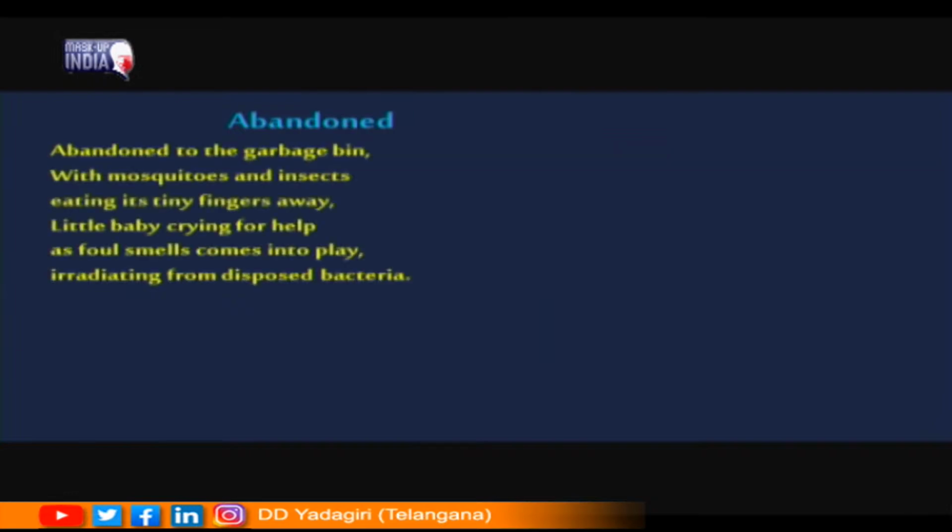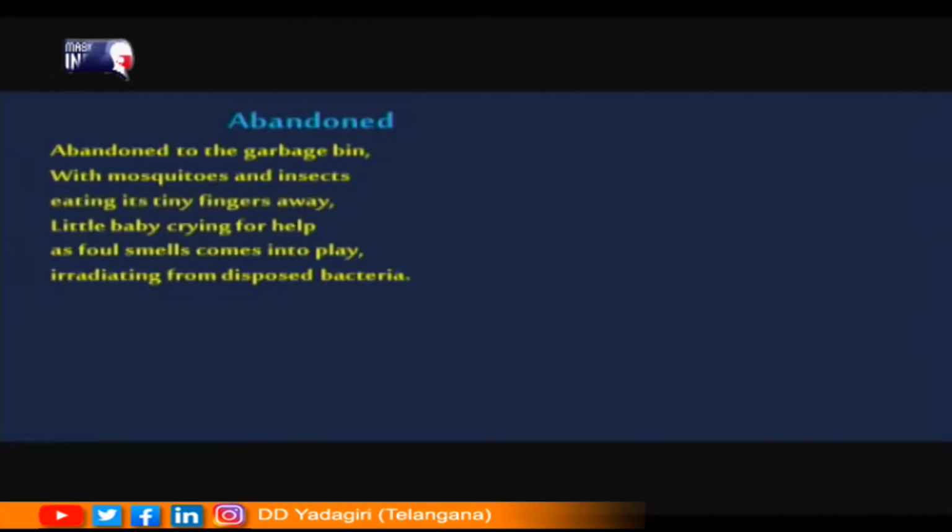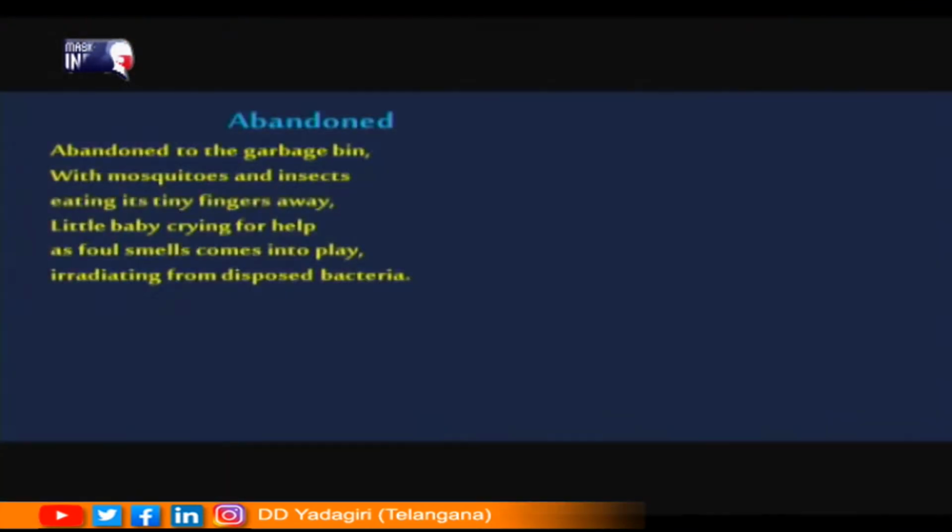Now, children, look at the part again. Let me read out the first part again for you. Abandoned to the garbage bin with mosquitoes and insects eating its tiny fingers away, a little baby crying for help as foul smell comes into play, irradiating from disposed bacteria. In the first three lines of the poem, the poetess does not reveal what is abandoned. But when you go into the fourth line of the poem, we come to know that the abandoned thing is nothing but a little baby. Now, let us look into the meaning of this particular stanza.